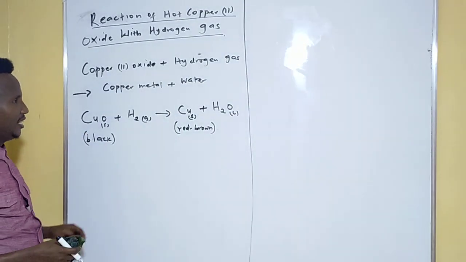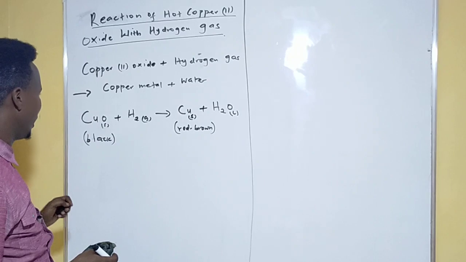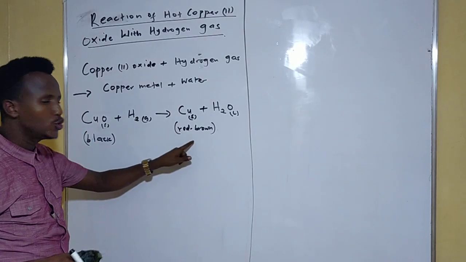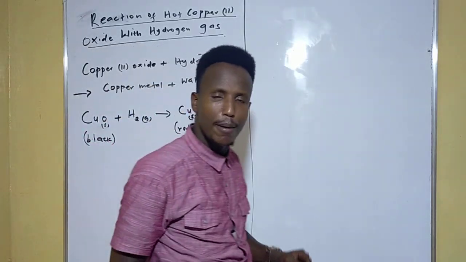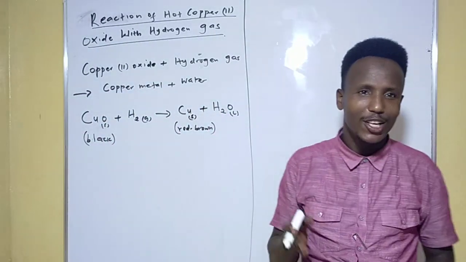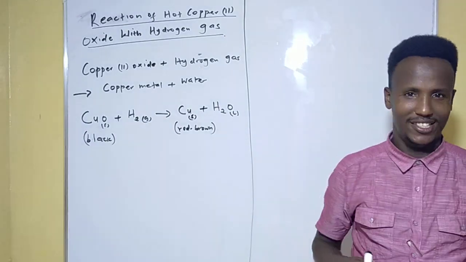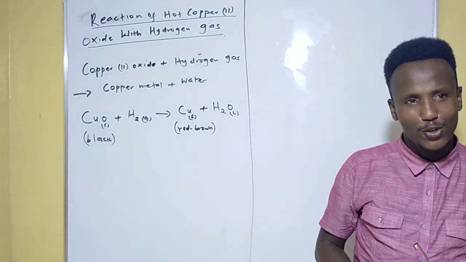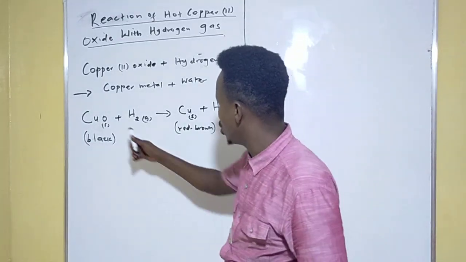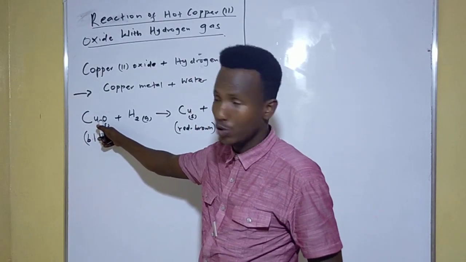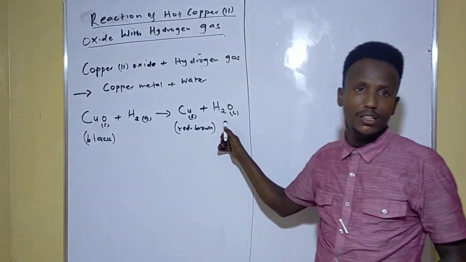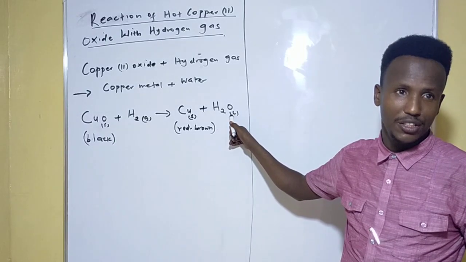Now the 2 observations we are going to make here is that black copper 2 oxide will be reduced to red brown copper metal. So copper 2 oxide is undergoing what we normally call reduction. Now the oxygen that has been taken out from copper 2 oxide is reacted with hydrogen gas to form water, which is a colorless liquid.